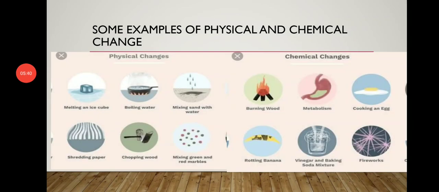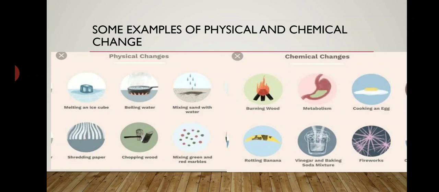Now let's see some more examples of physical and chemical change. In physical change: melting of ice cube, boiling of water, mixing of sand with water, shredding of paper, chopping of wood, mixing of green and red pebbles. All are examples of physical change, because after the change also we are able to get back our original matter. That's why all come in the category of physical change only.